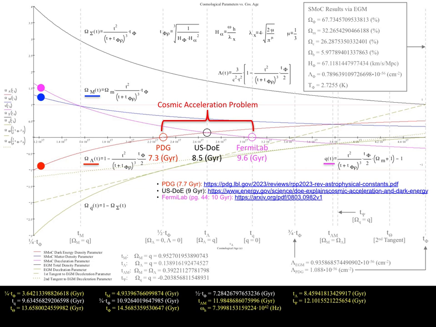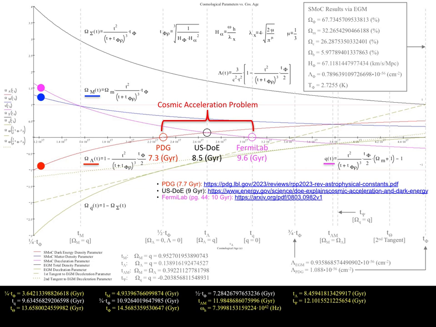The electrogravimetric construct is considerably more precise than the standard model of cosmology. Consequently, we may interpret standard model of cosmology estimates for the commencement of cosmological acceleration as the graphical intersection points identified by the red, black and magenta circles.